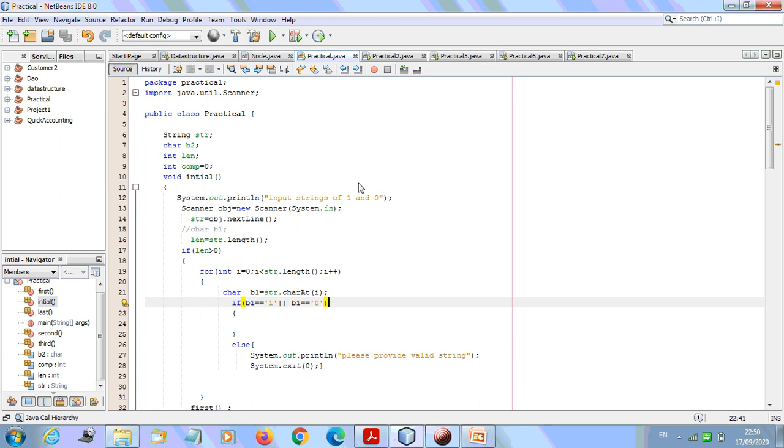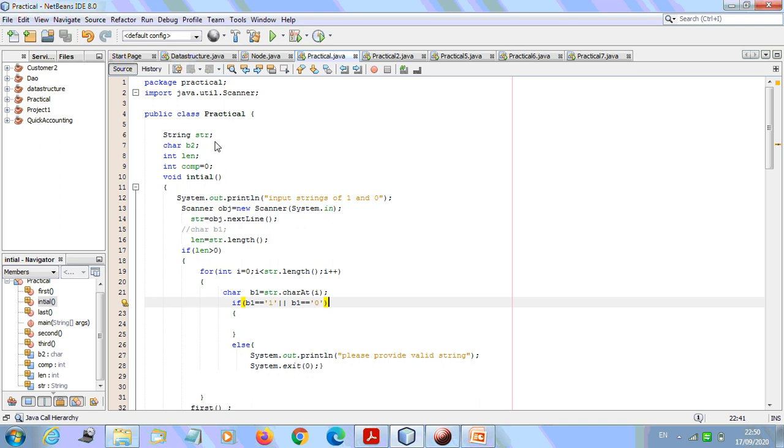By considering that DFA, I have written this program. The package name is practical. I have imported just the Scanner class to take input from the user. This is the name of the class, that is practical.